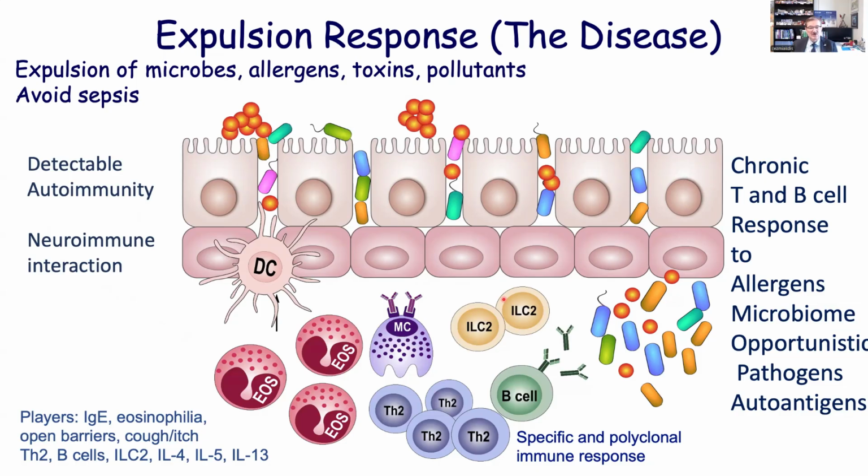So different tissues show a similar response with the colonization of opportunistic pathogens and an immune response trying to throw them away. And at the same time, we have an allergen-specific immune response. We detect allergy, we detect IgE against allergens, but the total immune response is not only against allergens, it is against the microbiome, against the opportunistic pathogens, and also many times against autoantigens.